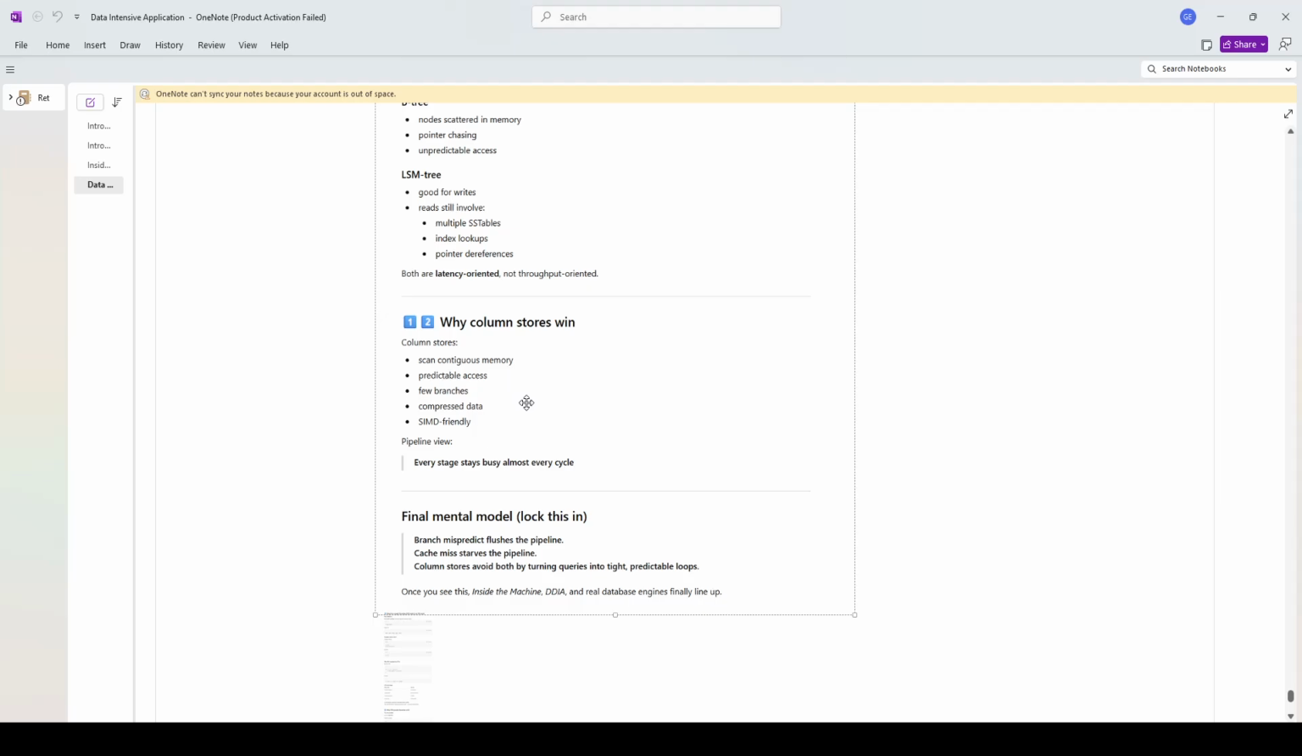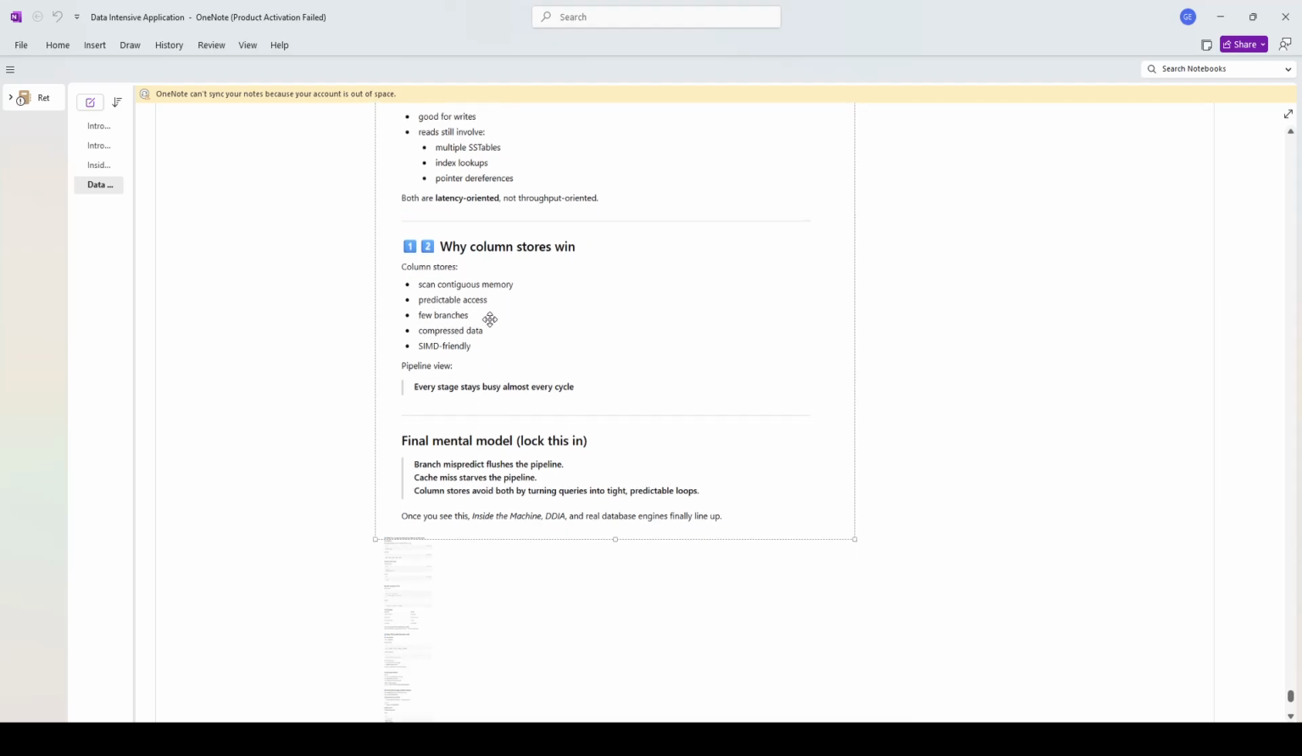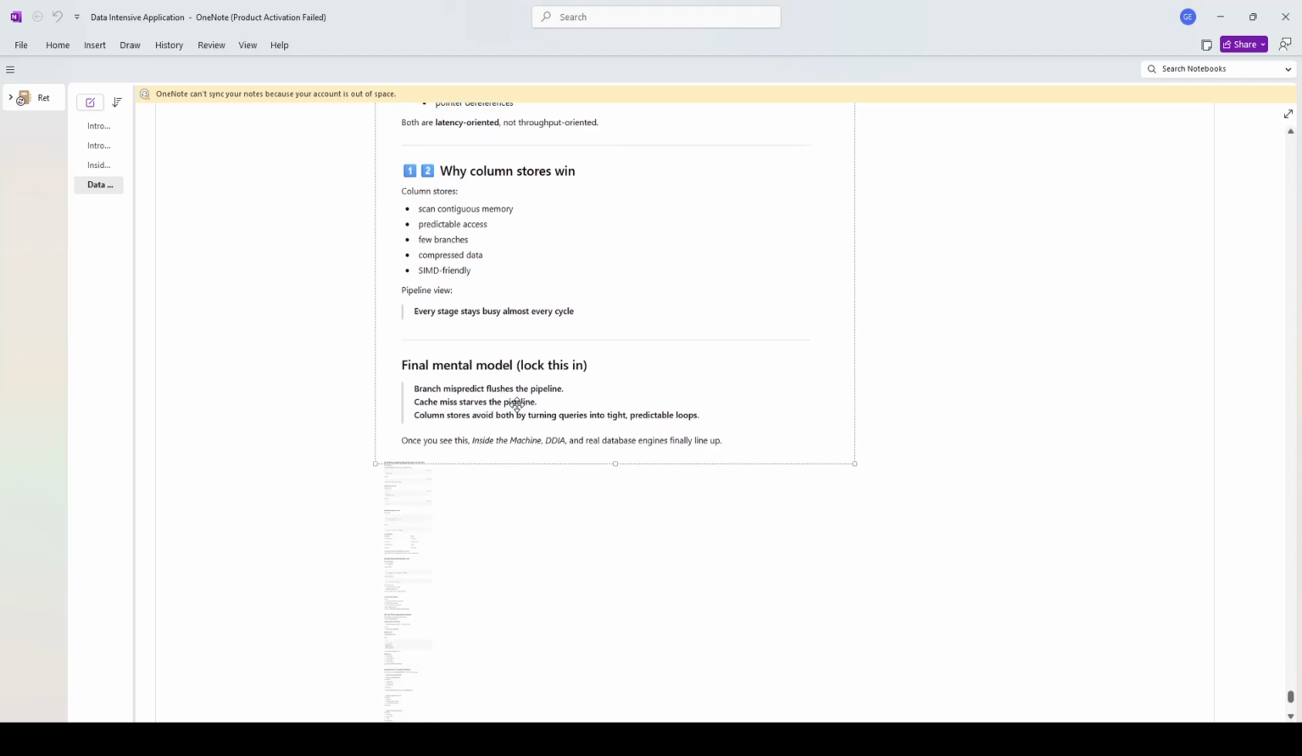Why does column store win? Column store scans contiguous memory, predictable access, few branches, compressed data, SIMD friendly. Pipeline view: every stage stays busy almost every cycle. Final mental model, lock this in. Branch mispredict flushes the pipeline. Cache miss starves the pipeline.